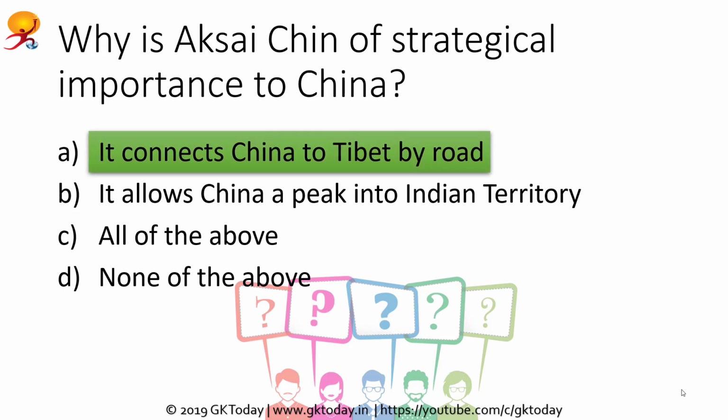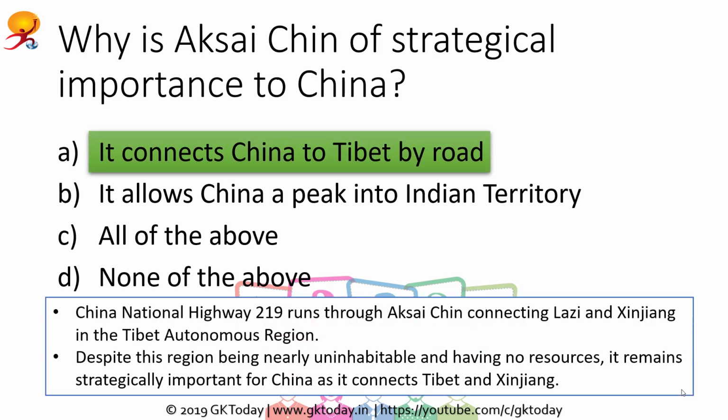And the correct answer is it connects China to Tibet by road. As it happens, the China National Highway 219 runs through Aksai Chin, connecting Lazi and Xinjiang in Tibet Autonomous Region. Now, despite this region being nearly uninhabitable and having absolutely no resources, it remains strategically important for China as it connects Tibet and Xinjiang.